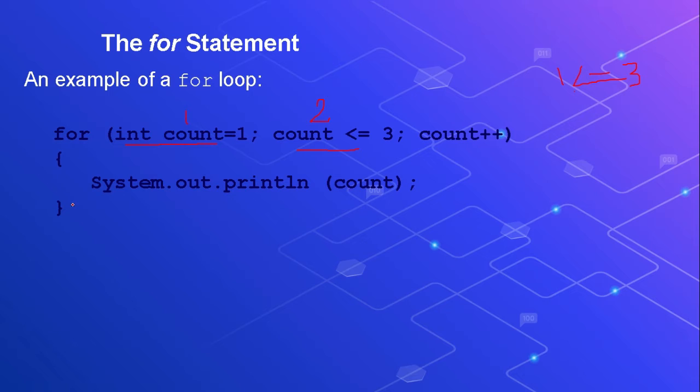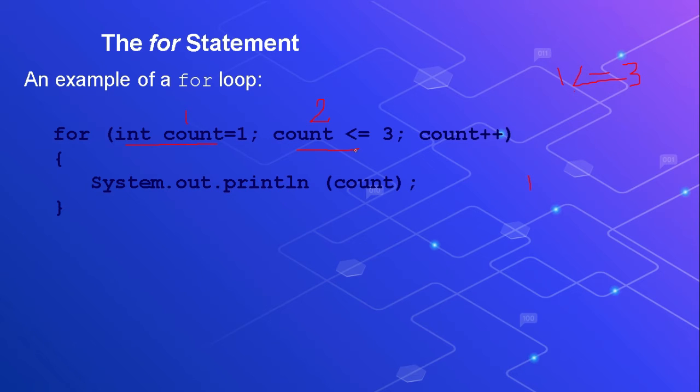In the block, how many statements are there? Only one. I told you there can be one or more statements. So that one statement will be executed. What is that? println(count). What is the value of count at present? 1. That will be printed. Now count++ means the value of variable count will be increased by 1. From here the control comes back, so the new value of count is 2.